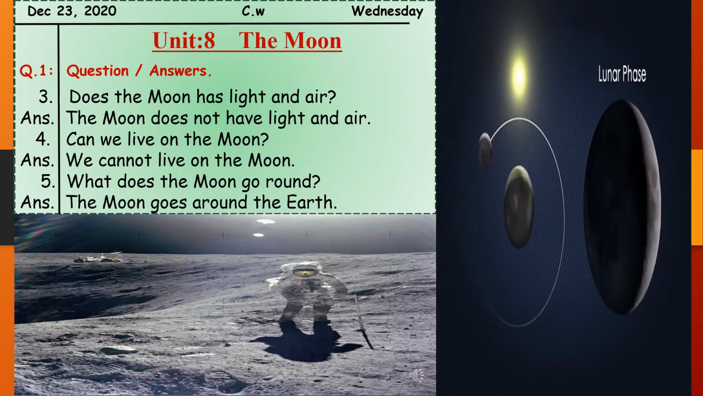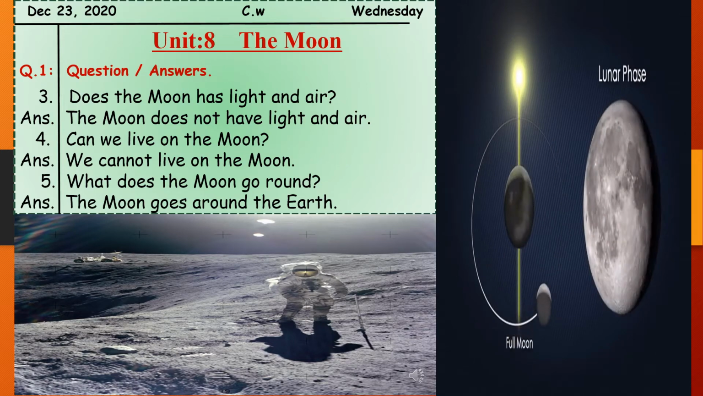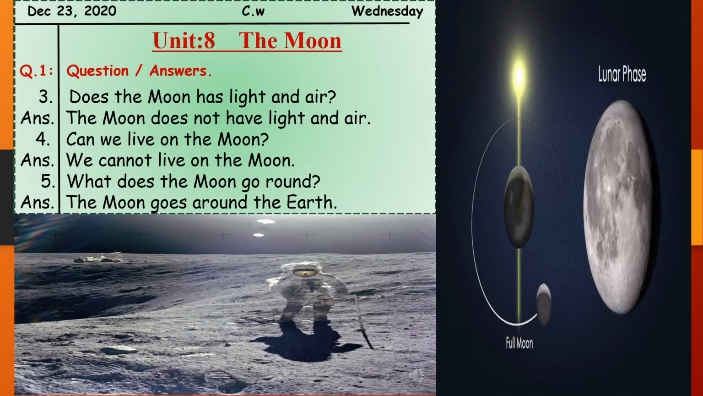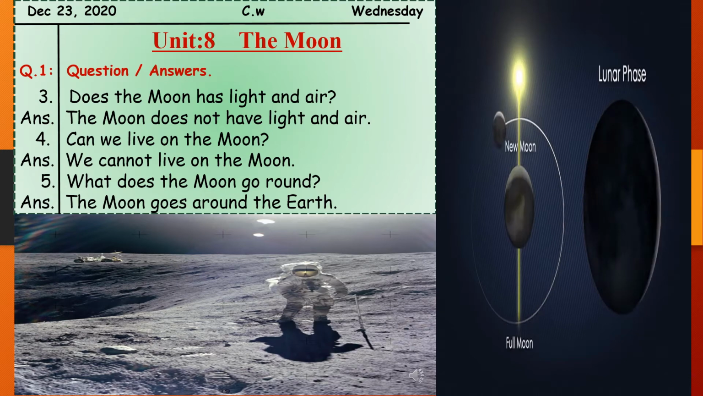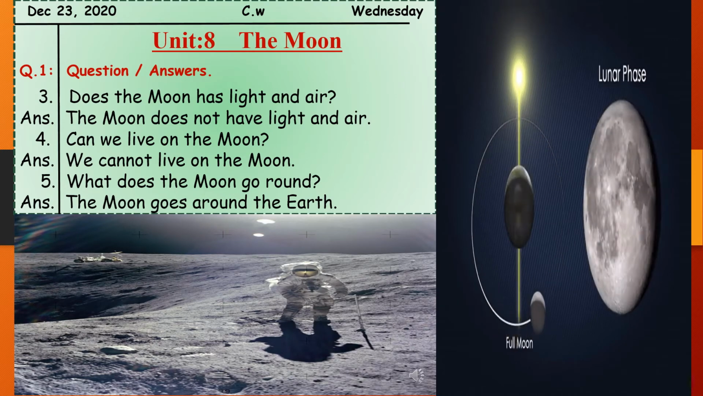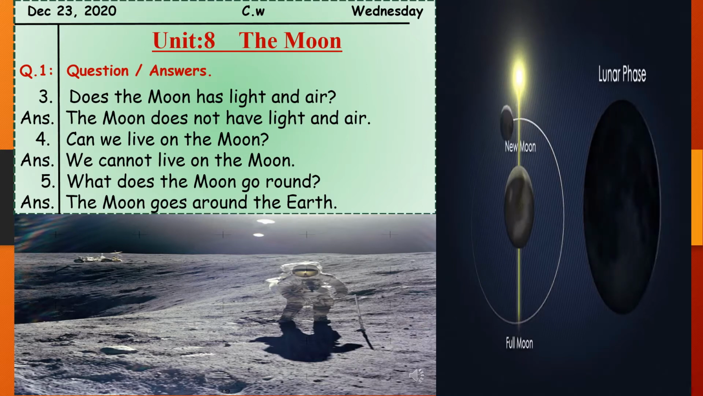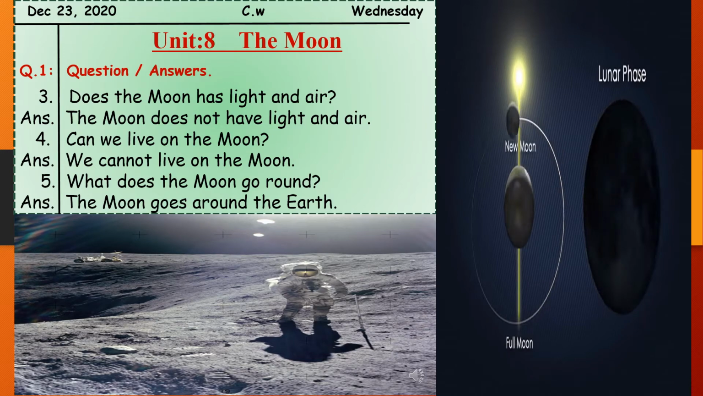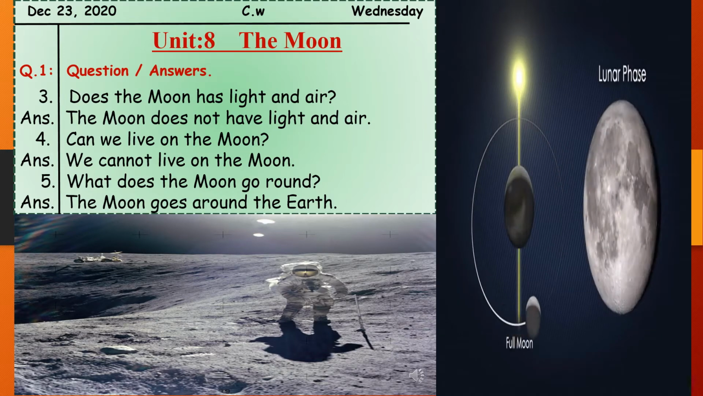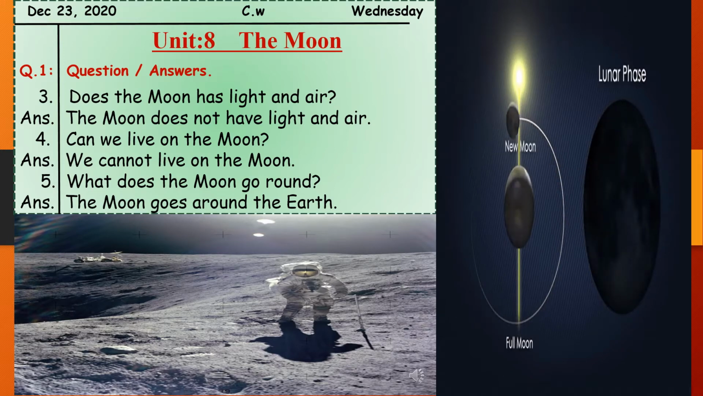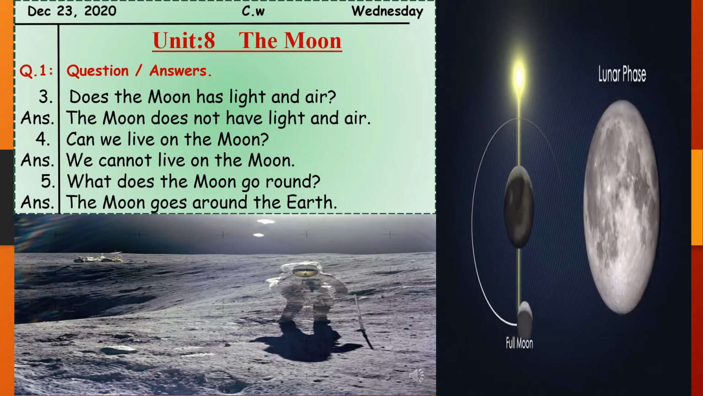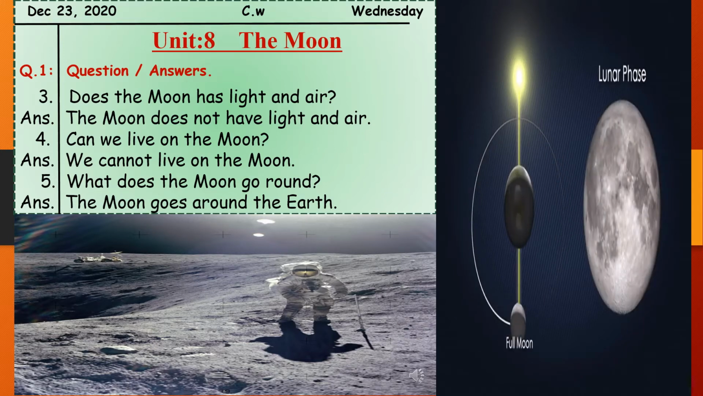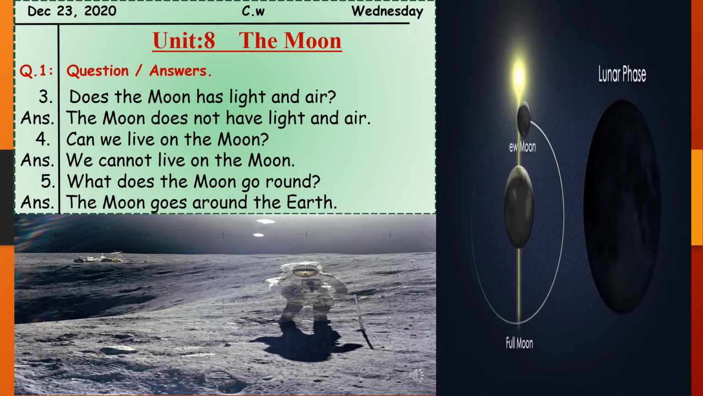We need air, we need food, we need water to stay alive, and the moon has no light, no air and no water. There is less water, but it is not quite enough for human beings or any living being to survive there. So the answer you have to write is, the moon does not have light and air.